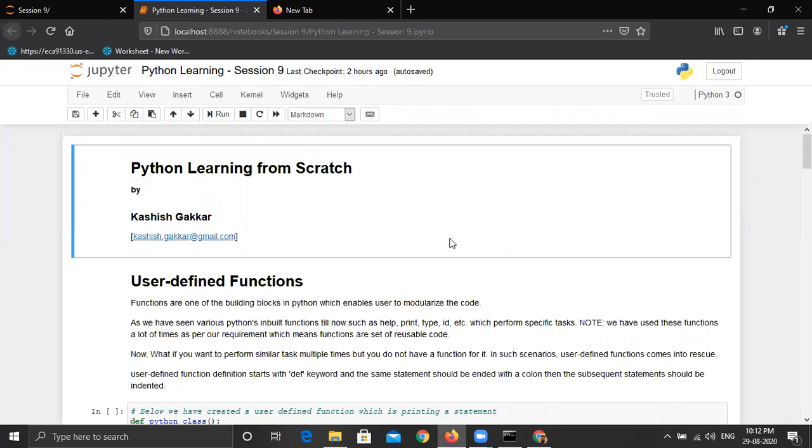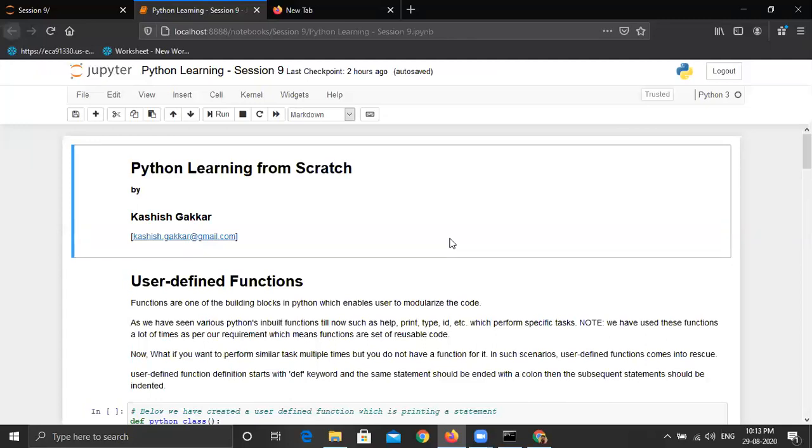as functions. Till today, we have discussed various functions such as print, type, id. But those functions are inbuilt in Python. They come by default with Python when you install it. But from today onwards, suppose there is a functionality you want to achieve, like creating a currency converter. That is not available by default in Python. But you can create your own currency converter and maybe add some currencies to directly give the output to the user. So any functionality that you want to create which is not available in Python, functions can be created.